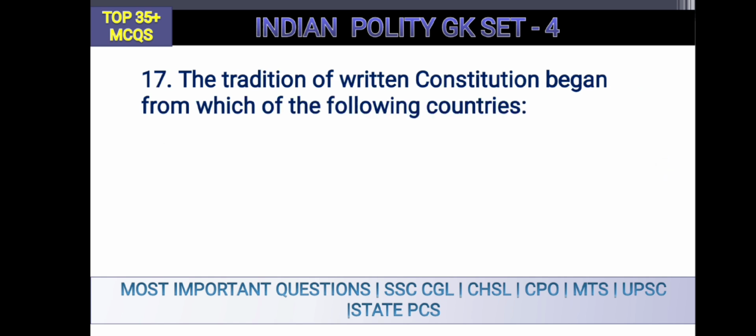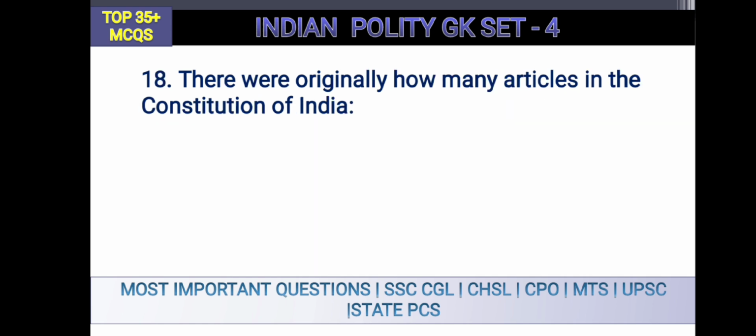The tradition of written constitution began from which of the following countries? The written constitution started from America, the USA. There are originally how many articles in the Constitution of India? That is, when the Constitution was made, how many articles were there? It is 395. Now comment this: how many articles are there currently in the Indian Constitution? Comment your answer.